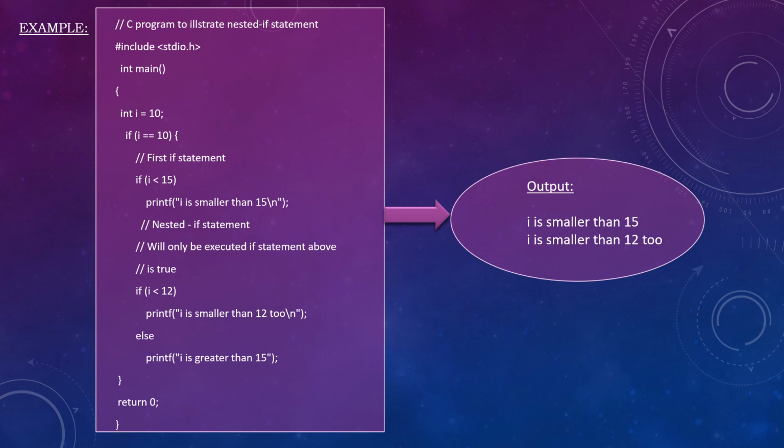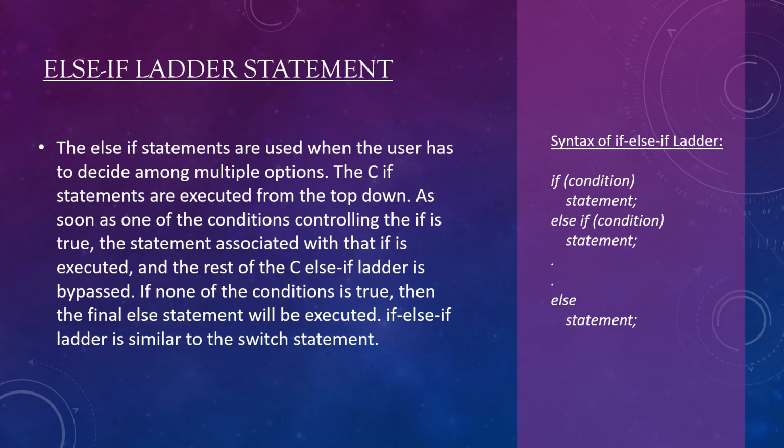Else if ladder statement. The else if statements are used when the user has to decide among multiple options. The C if statements are executed from the top down. As soon as one of the conditions controlling the if is true, the statement associated with that if is executed, and the rest of the C else if ladder is bypassed.